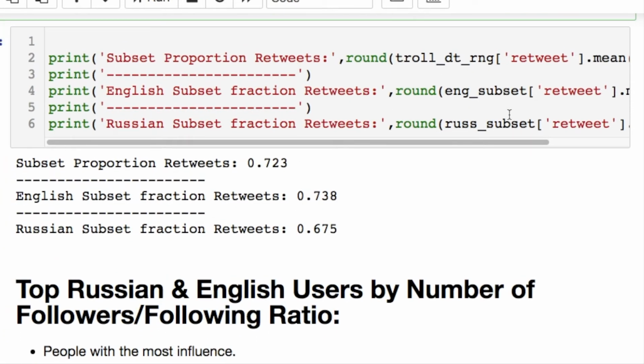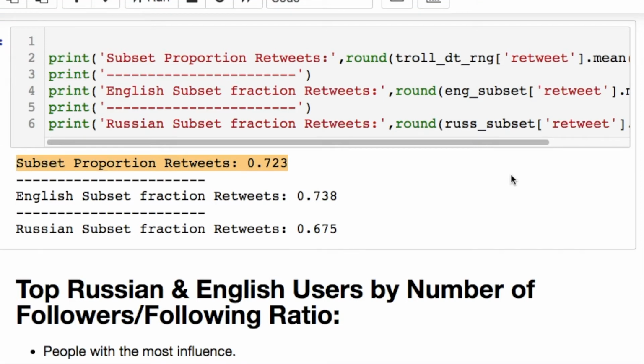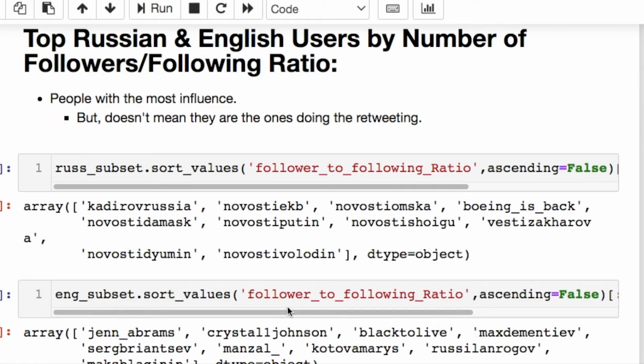The proportion of retweeted data from our original subset before we split by language was 72%, meaning that we had a great deal of our tweets that were just retweeted, which is really interesting. And then you notice that the English and Russian tweets are quite high. Let's look at the top Russian and English users by these ratios.